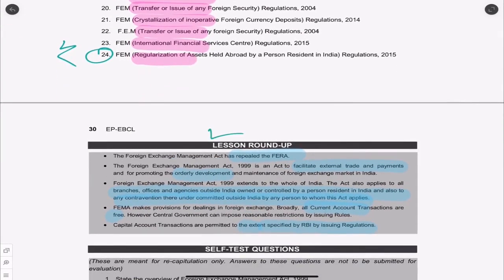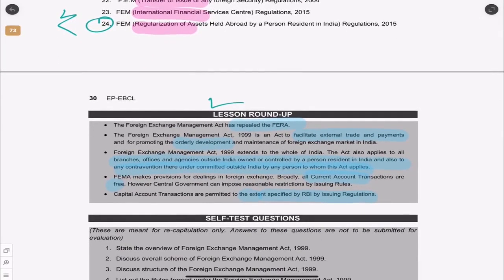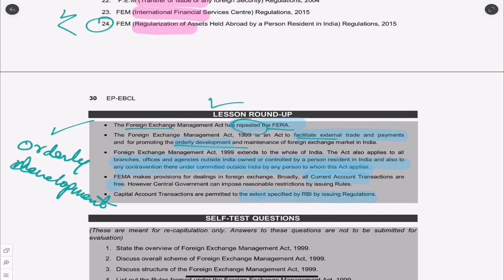So we have a quick lesson roundup as per the ICSI study material. We understood that FERA was there and FEMA has replaced it. So repeal of FERA because FEMA came into picture. Then why do we have FEMA generally? To facilitate external trade and payments. Orderly development. You use these words in the exam. See, when we use the same words, the examiner will definitely be impressed. Orderly development and maintenance of the foreign exchange market. And you can also write, see what is not in the book I told you, right?